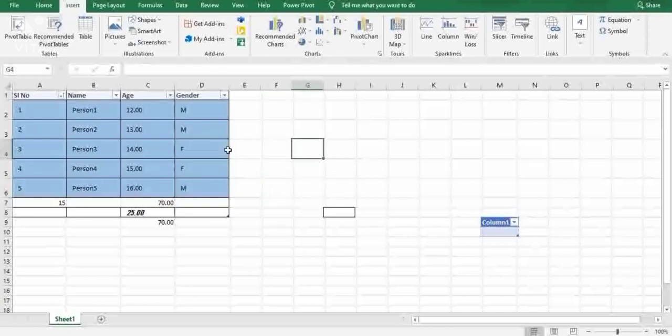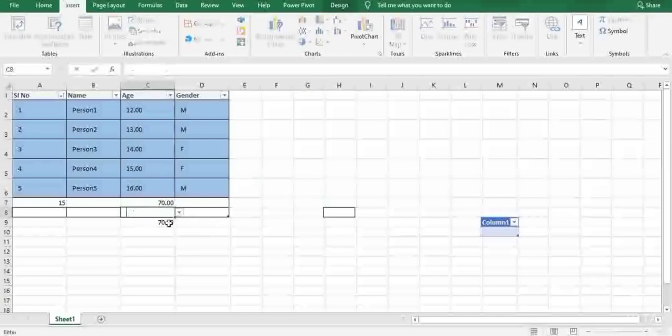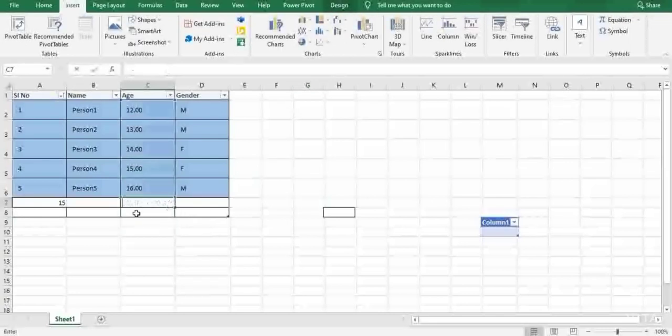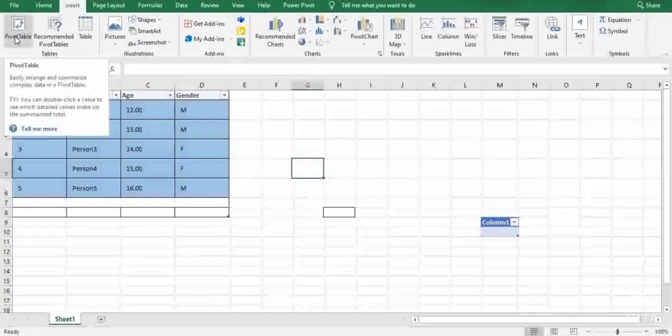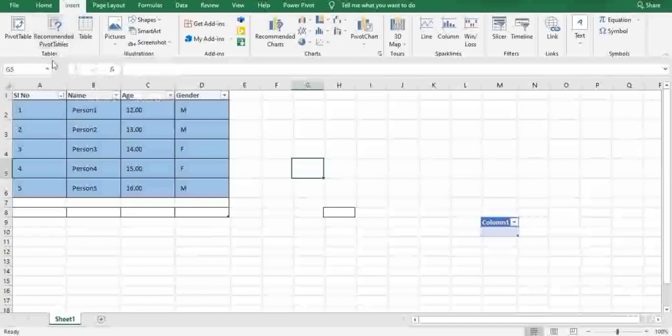First and foremost, you can clearly see the pivot table. I'll be removing this. And another thing is, once you hit the insert option, you can clearly see tables, illustrations, add-ins, charts, sparklines, filters, links, and symbols. Let us learn about the insert column now.